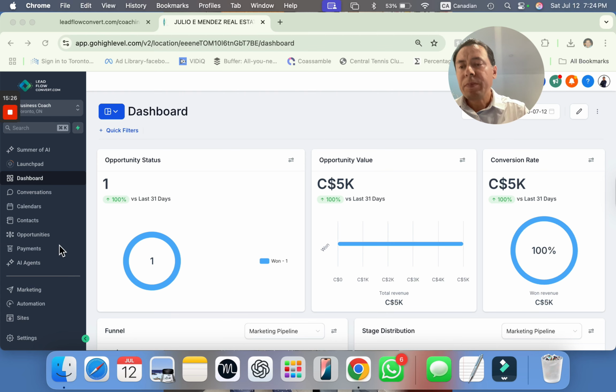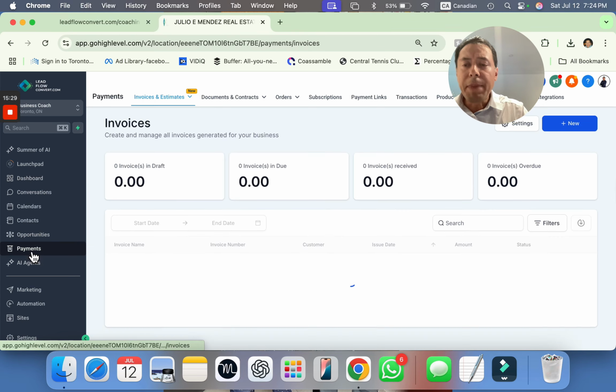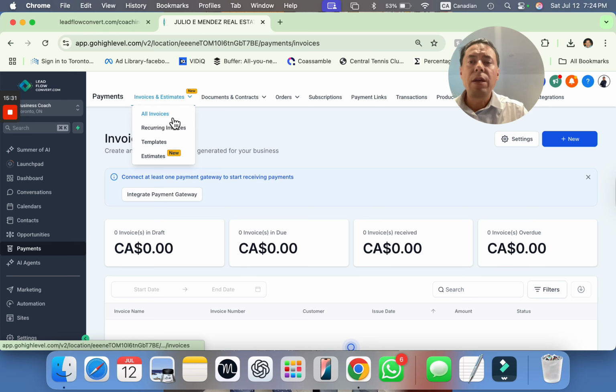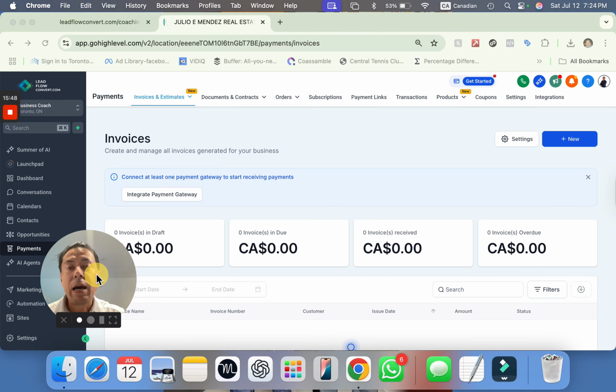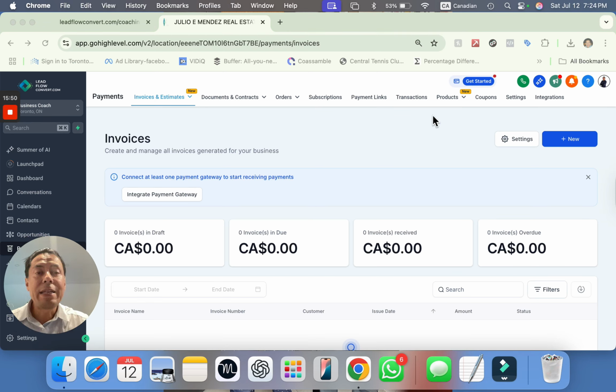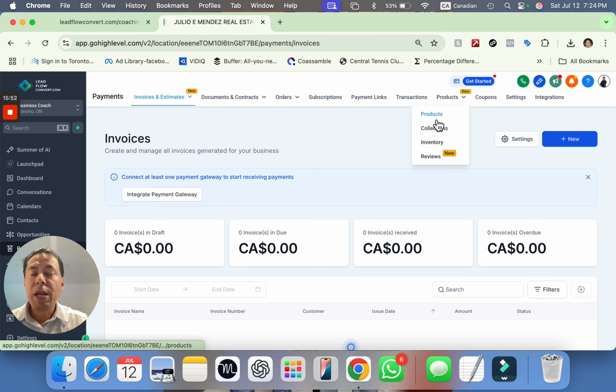All right. Speaking of payments, of course, you can either have invoices, templates. You can have documents or contracts where you're able to do a DocuSign version of it, or you can upload a document and make it an invoice based on your format as well. So you can have subscriptions, payment links, products, right? You can create a product so that you can create an invoice.